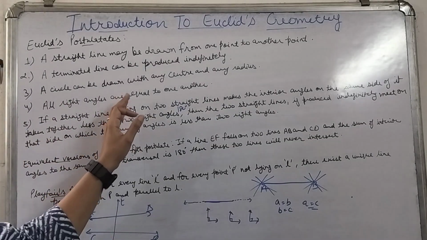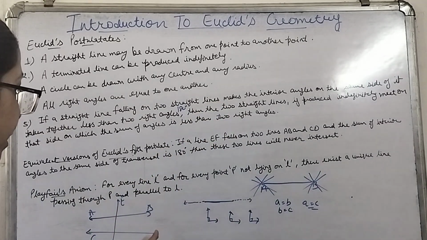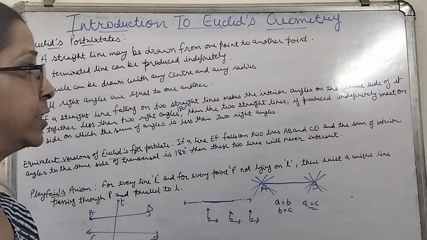We have taken one straight line which is falling on these two straight lines. Nowadays we say it to be a transversal.